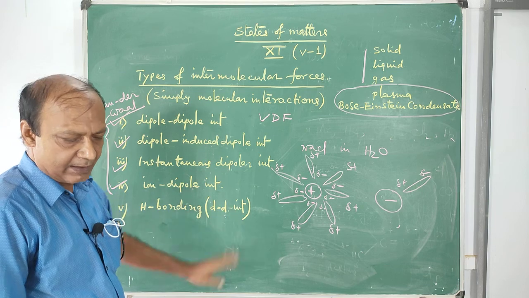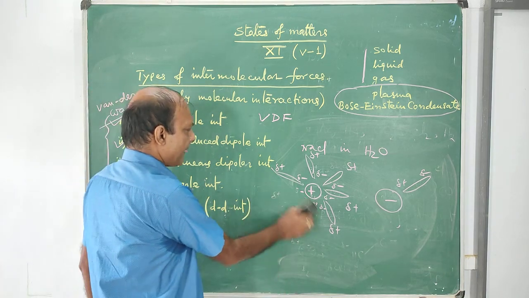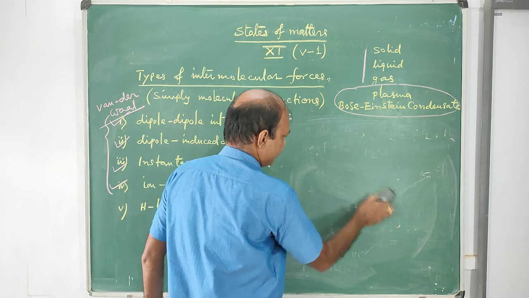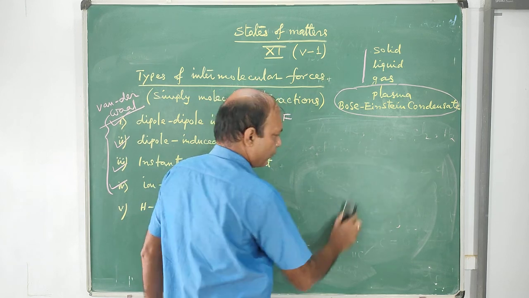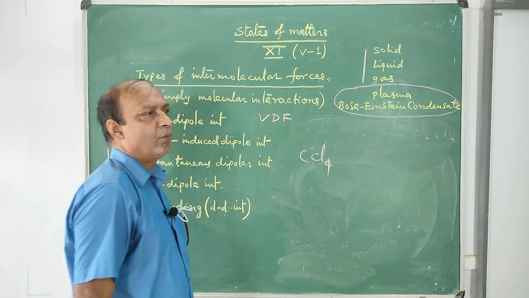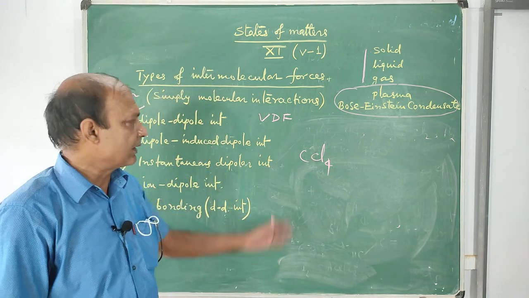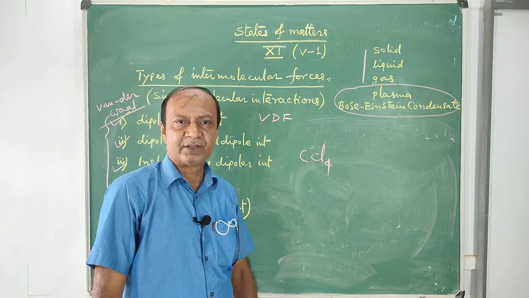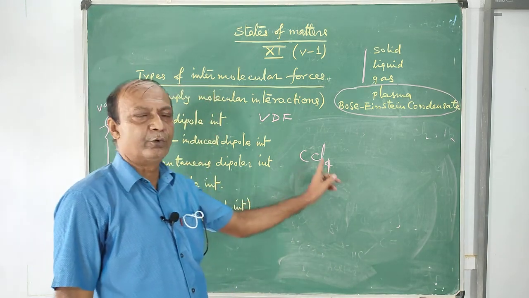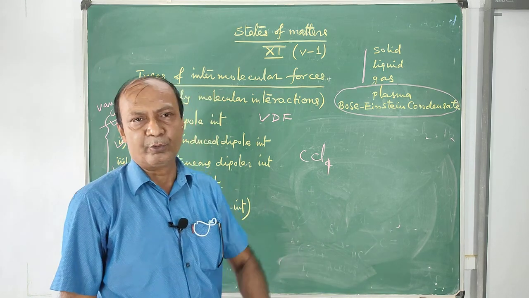Now, if I ask what kind of intermolecular force exists in CCl4, you have to think whether CCl4 is polar or not. CCl4 is non-polar.